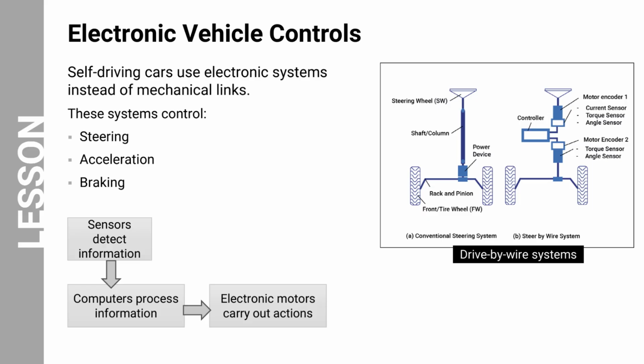When the driver turns the steering wheel, the motion travels through a mechanical shaft and gears to turn the front wheels. On the right side of the diagram, you see a steer-by-wire system. In this system, sensors detect the steering input, a computer processes the signal, and electric motors turn the wheels. There is no direct mechanical connection between the steering wheel and the wheels. This electronic control is what allows autonomous systems to safely steer, accelerate, and brake the vehicle.